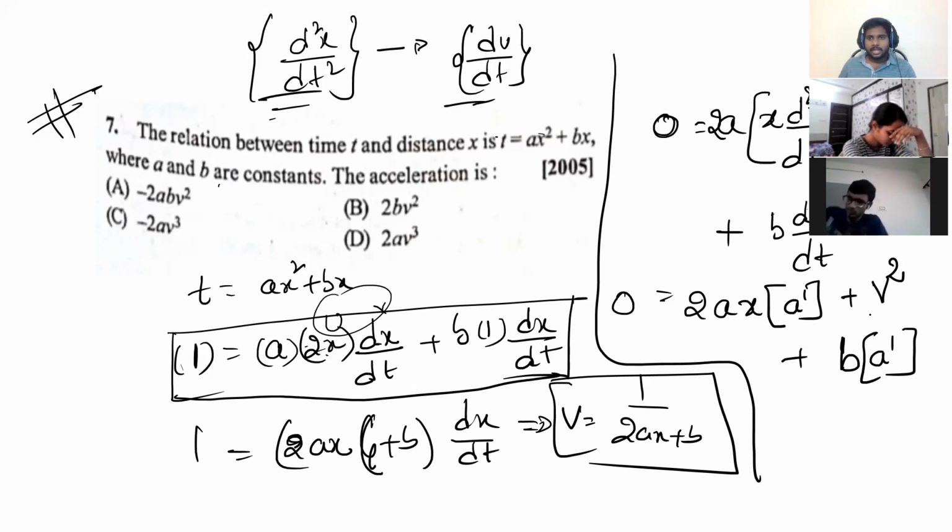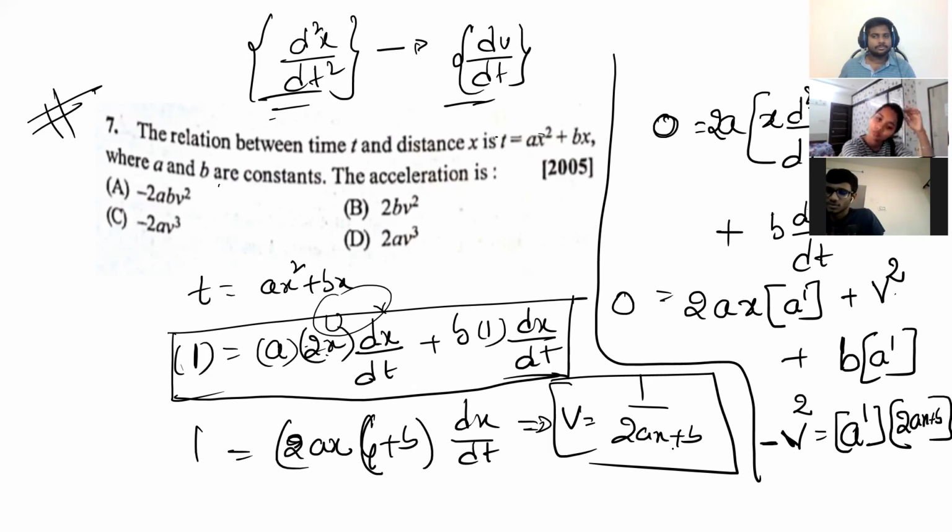So now can I send this v square to the left side because I want acceleration as the subject? So minus v square is equal to acceleration. If I take a dash common, I get 2ax plus b, or not? Carefully. Can I write a dash, that acceleration I need, is equal to minus v square by 2ax plus b, or not?